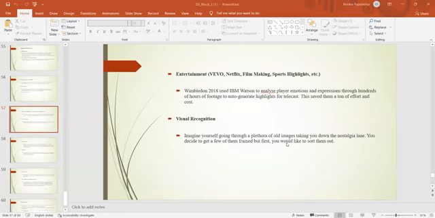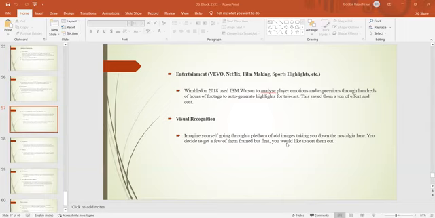Entertainment, Vevo, Netflix, and filmmaking sports highlights. Wimbledon 2018 is using IBM Watson to analyze player emotions and expressions through hundreds of hours of footage to auto-generate the highlights for telecast. This saved them a ton of effort and cost. So this is based on the deep learning method.